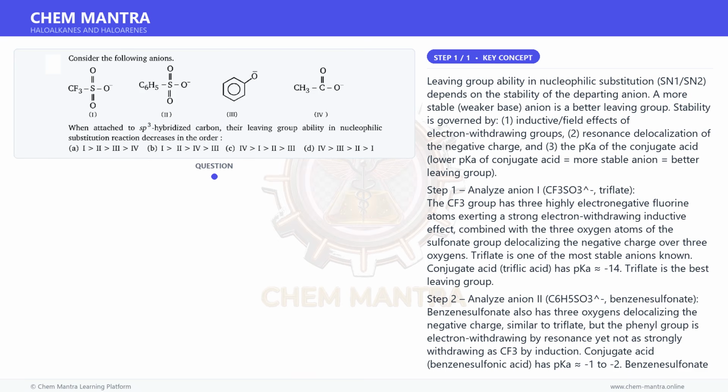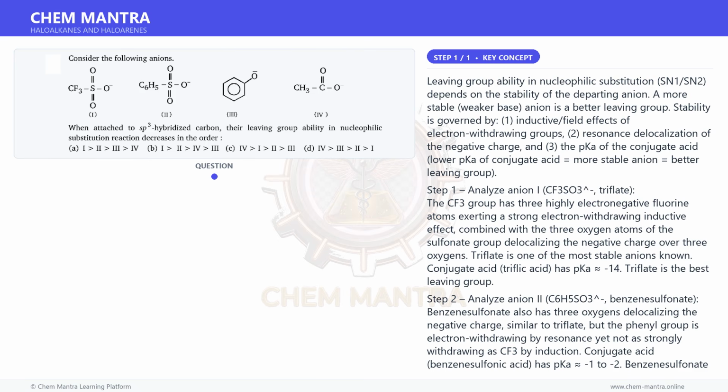Step 3. Analyze anion 4, CH3COO-, acetate. Acetate has resonance delocalization of the negative charge over 2 oxygen atoms, carboxylate resonance. Conjugate acid, acetic acid, has pKa 4.76. Acetate is a relatively poor leaving group compared to sulfonates, but still better than phenoxide because carboxylate resonance provides more delocalization than phenoxide.